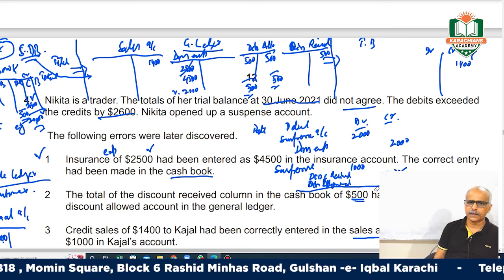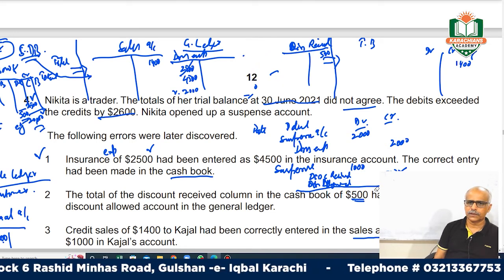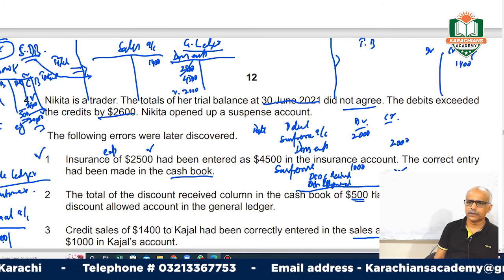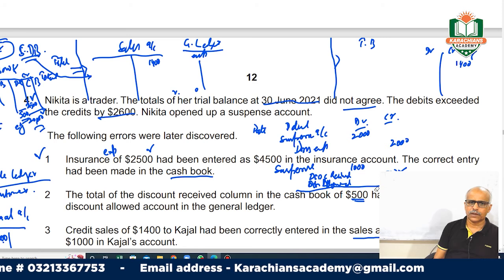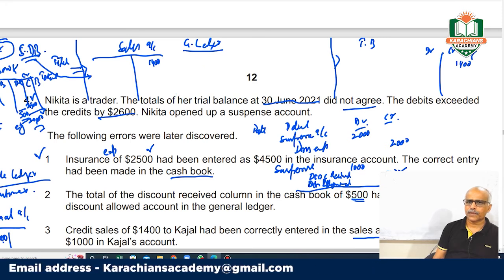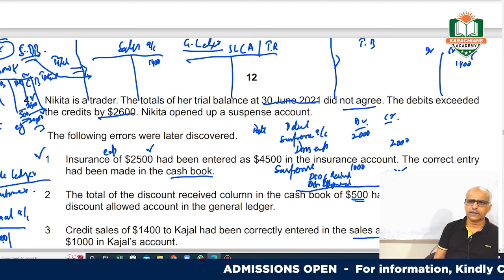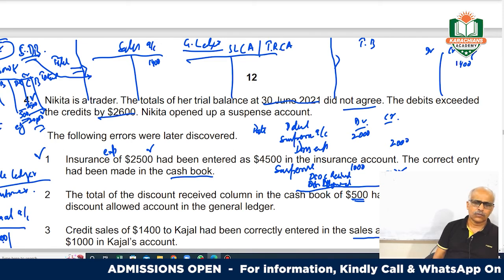I'm just deleting this because I have already explained it to you. There is a sales account and there is a sales ledger control account, or we also call it trade receivable control account, whatever you want to say.